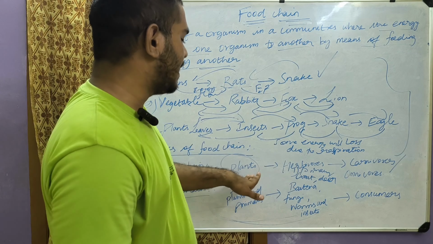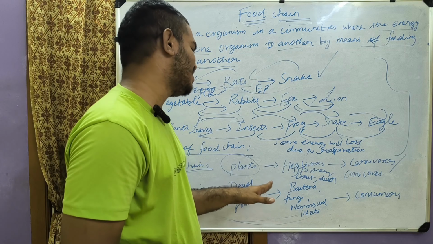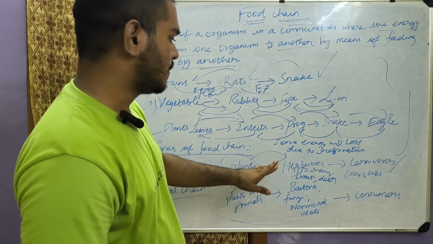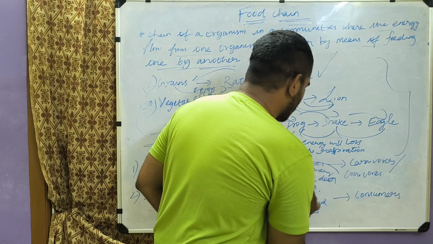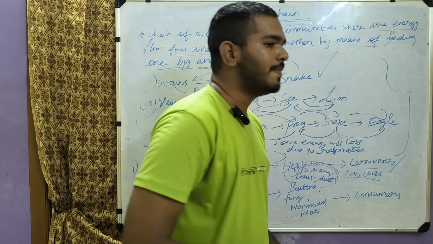These eat plants, grains, and some other products of plants. So here the energy will flow to herbivores. Then these herbivores are eaten by the carnivores and the omnivores.